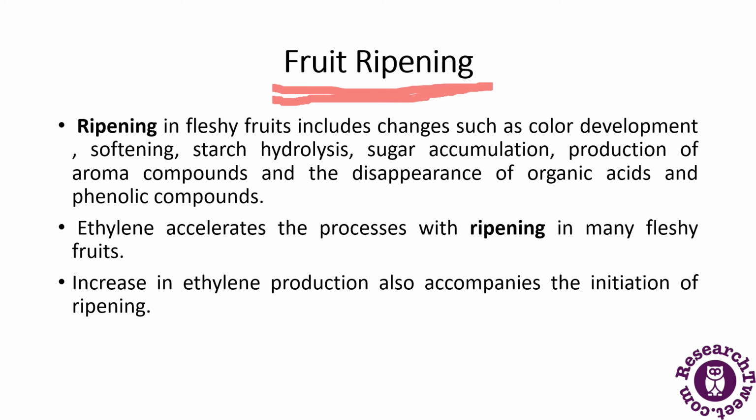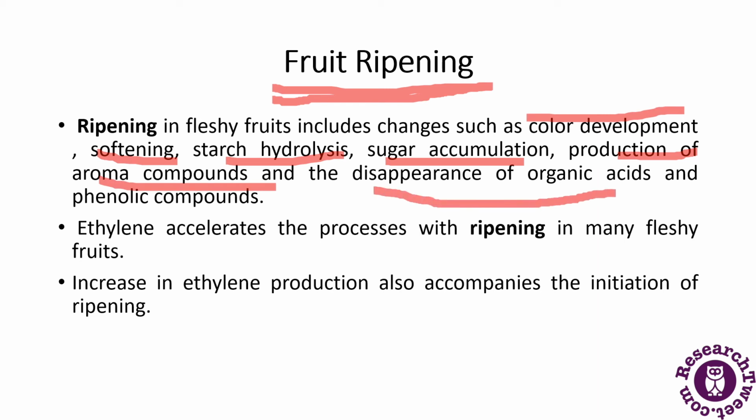Ripening in fleshy fruits includes changes such as color development, softening, starch hydrolysis, sugar accumulation, production of aroma compounds, and disappearance of organic acids and phenolic compounds, including tannins. The loss of green pigment at the onset of ripening is caused by the degradation of chlorophyll and the conversion of chloroplasts to chromoplasts.